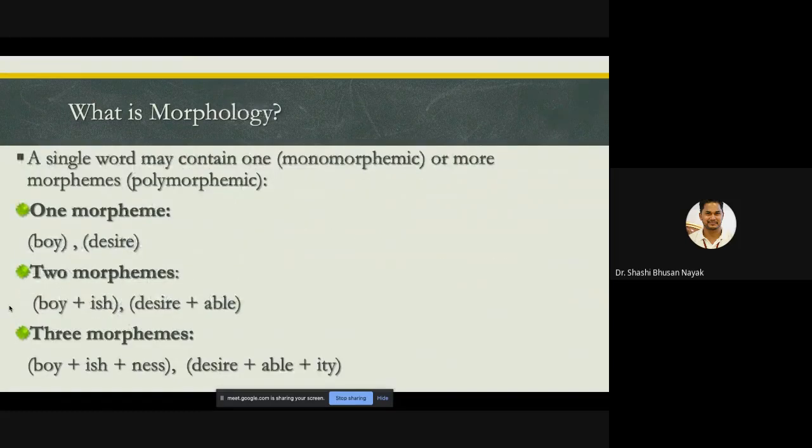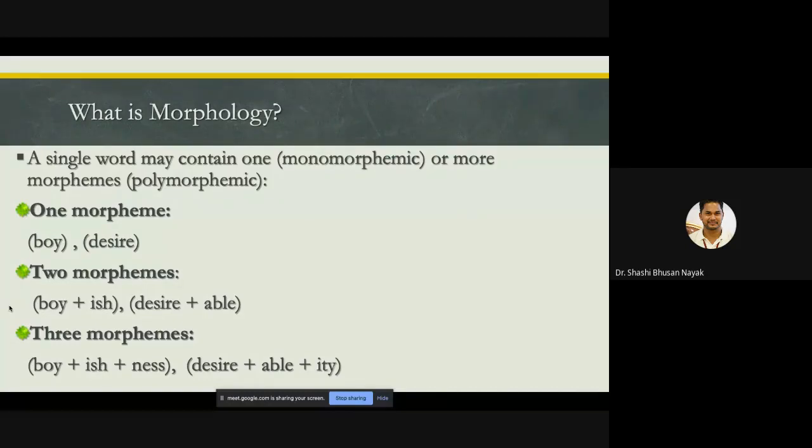Now a single word may contain one morpheme, called a monomorphemic word, or more morphemes, like a polymorphemic word. Like in phonetics, we studied monosyllabic words and polysyllabic words. If there is one syllable in a particular word, then it is monosyllabic. If there are multiple syllables, sound units each containing a vowel sound, that is a polysyllabic word.